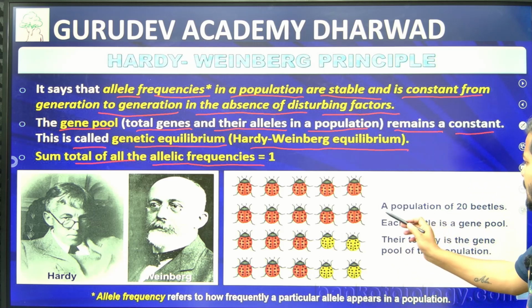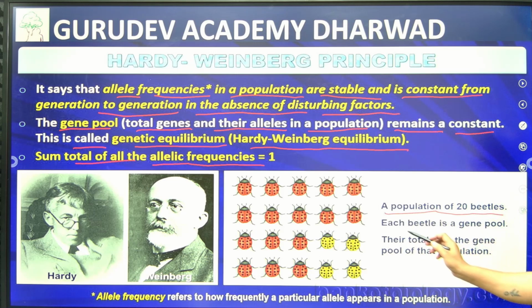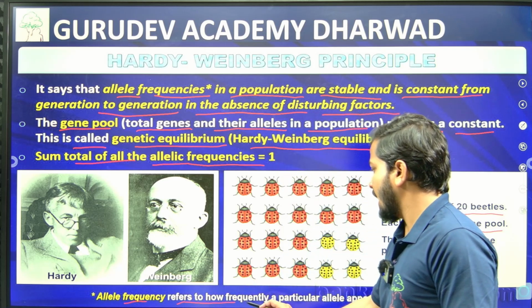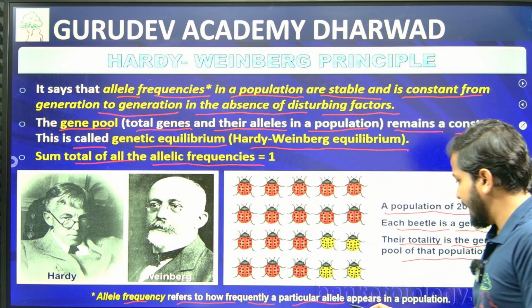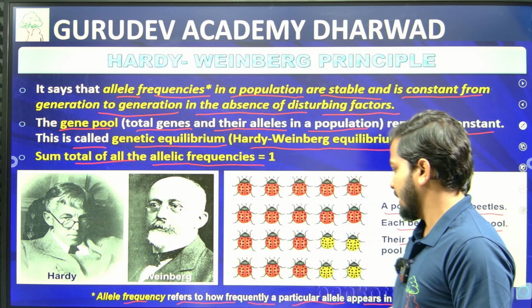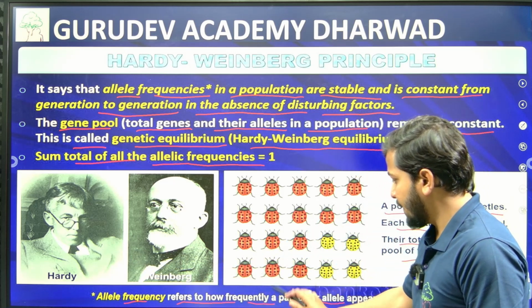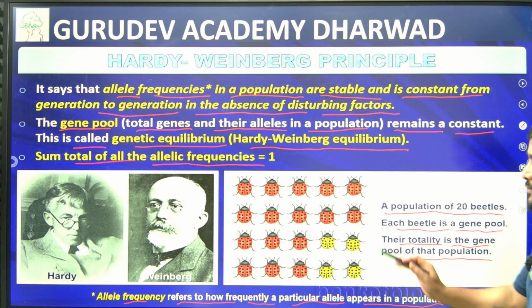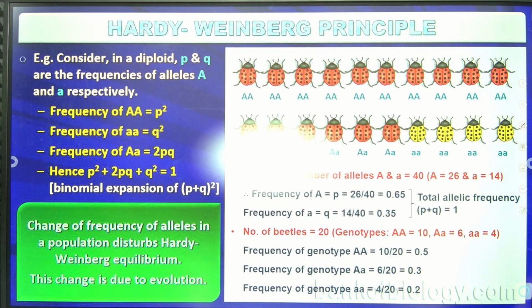And then they have mentioned a population of 20 beetles. Each beetle carries genes, and their totality is the gene pool of that population. Now what does allelic frequency refer to? It refers to how frequently a particular allele appears in a population. That itself we call allelic frequency. So we'll see how it actually matters here, right?